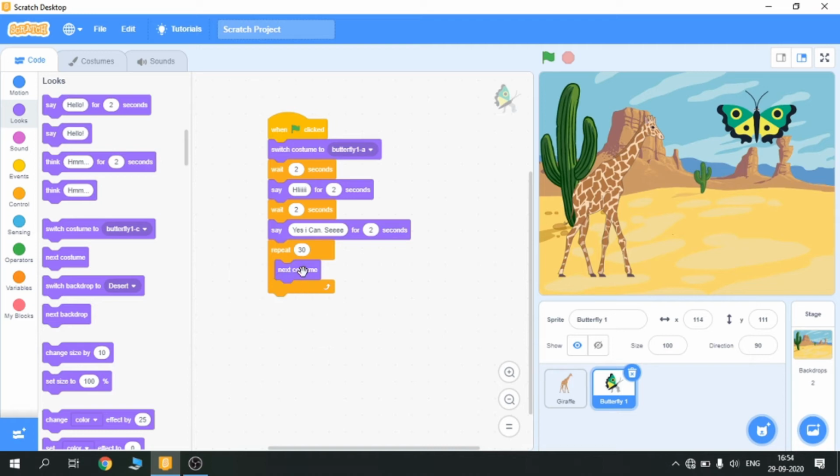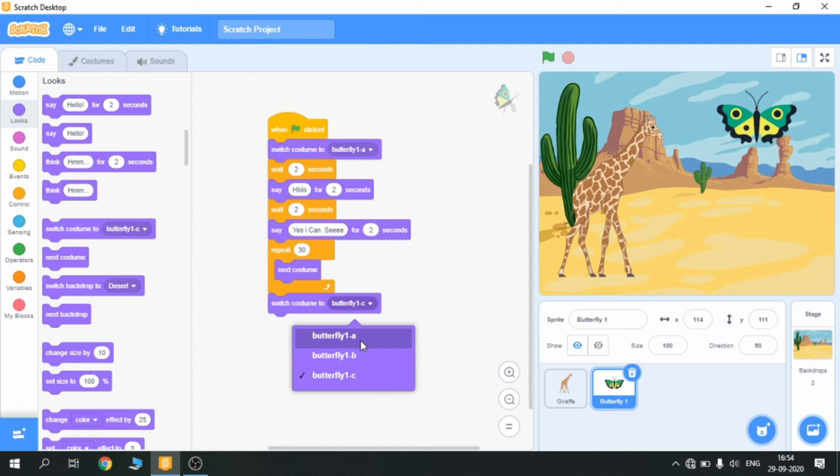Okay, and after next costume, I am gonna put here. Sorry, I have to stop this and this to this. I hope you are getting it.